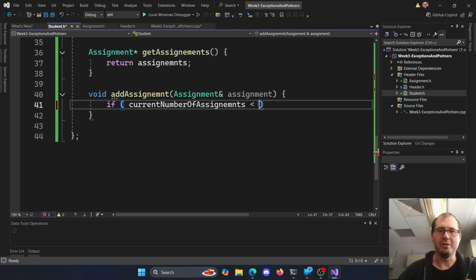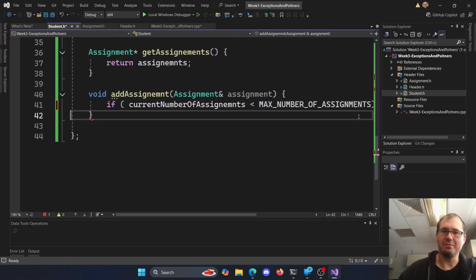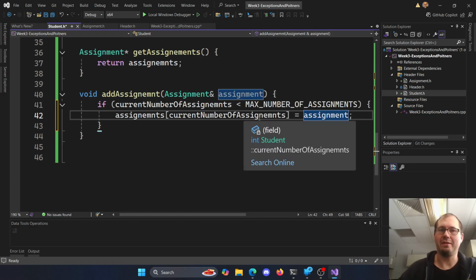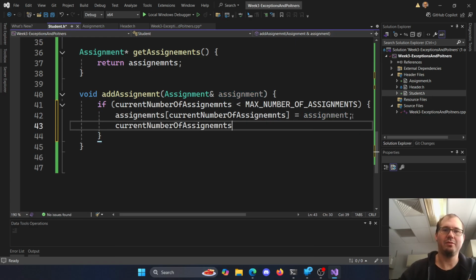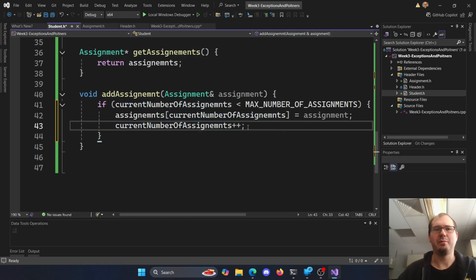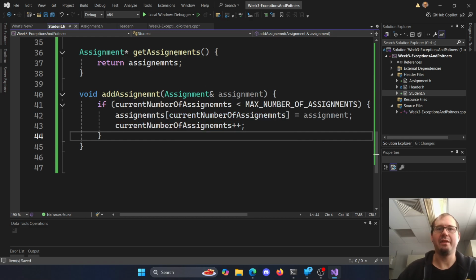So as long as we have room here, again, we haven't figured out the resizing bit, but we can tackle that after. Then I'll say my assignments array, right? That it's a dynamic array. Index of my current number of assignments equals the assignment. So store the value at that location, and then take my current number of assignments plus plus. Technically, you can put that in here. I just think it's ugly. Some people really like that, but that's okay. And we'll add 1 to that assignment. Right? That's it. So now we can go add that assignment in here.